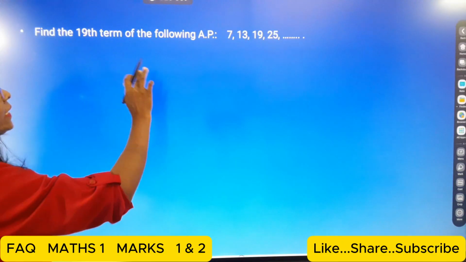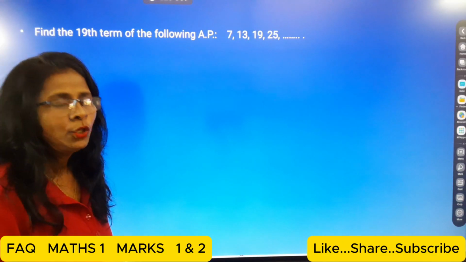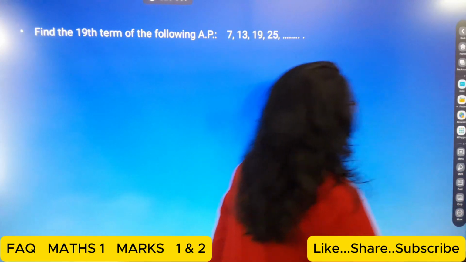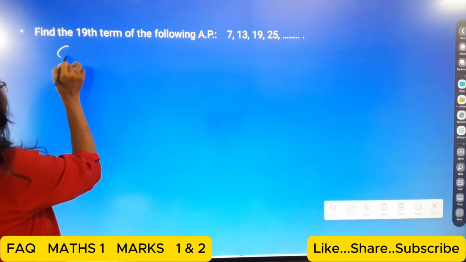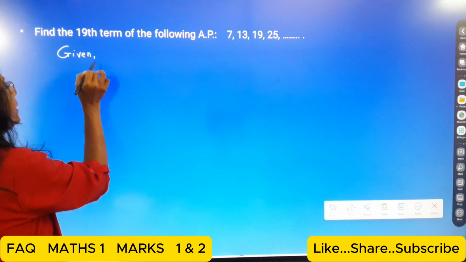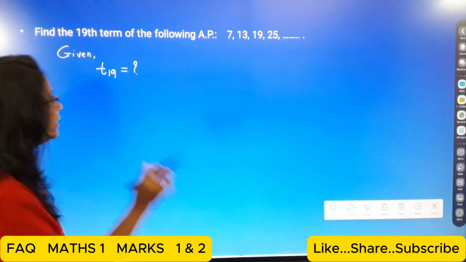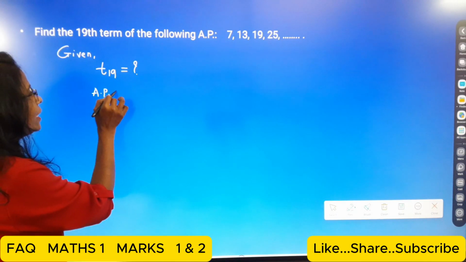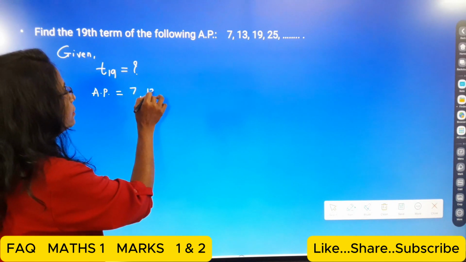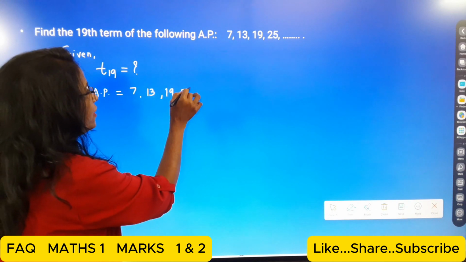Now we have to find the 19th term of the following AP. So here, students, I write in the given: we have to find T19. The given AP, students, is 7, 13, 19 and 25.